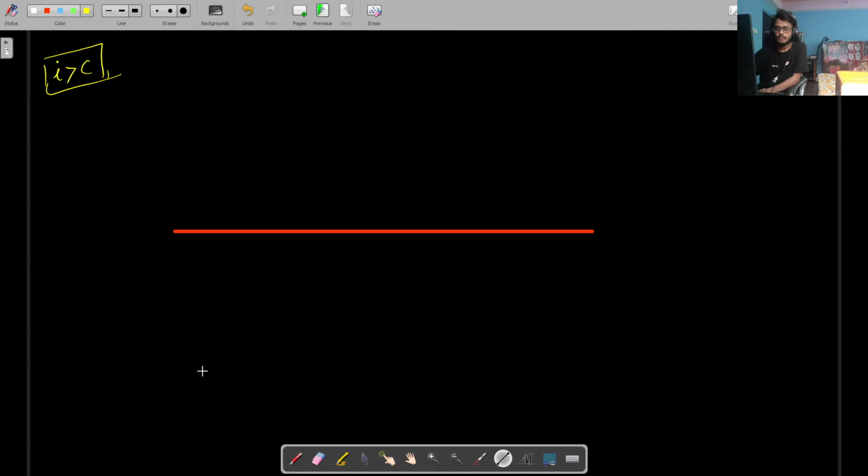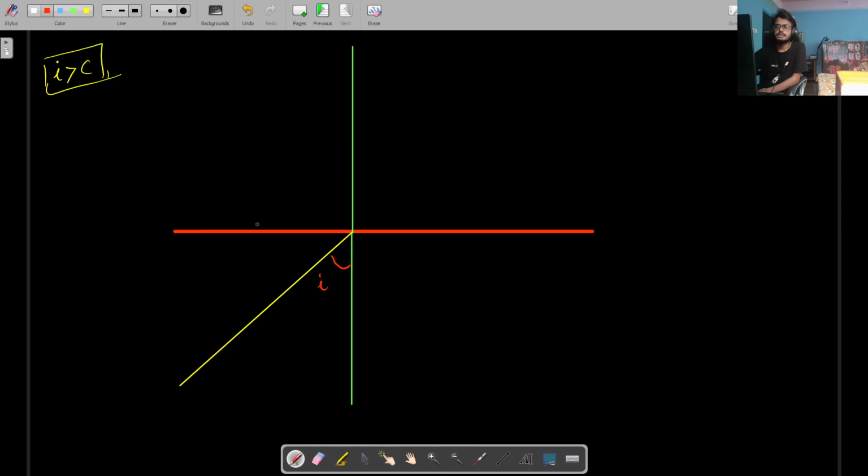So now we have a ray of light that is incident here. Then we have a normal. This ray will have an angle of incidence somewhere here.